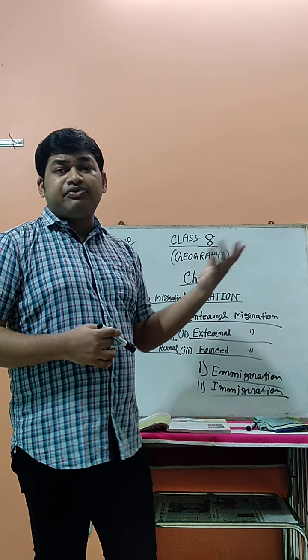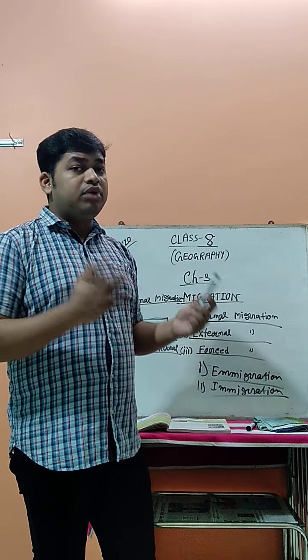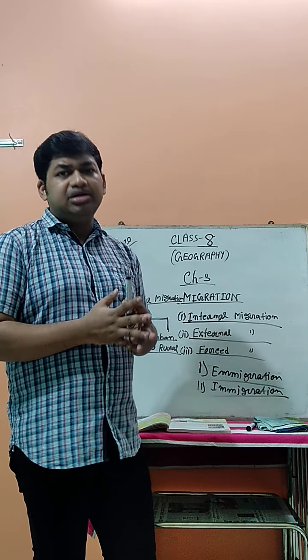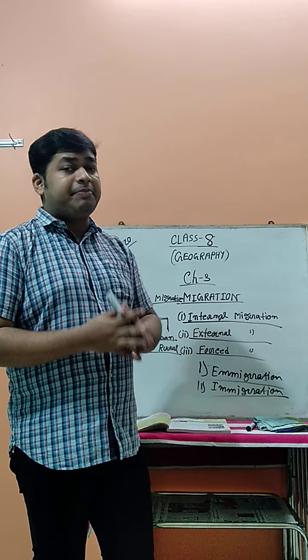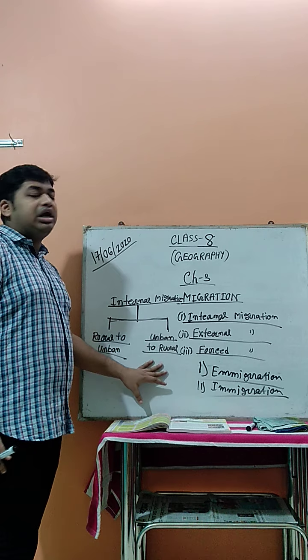And facilities like water supply, electricity, transportation, communication, roads and bridges. So many points are there, many causes for which people have to migrate from rural to urban areas. Now, urban to rural, what is the reason?